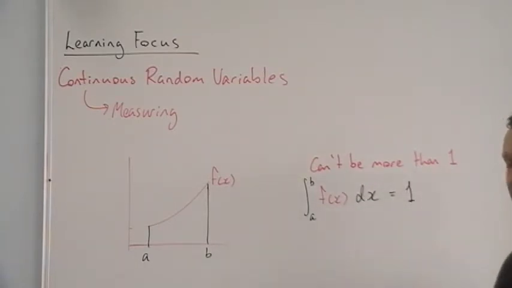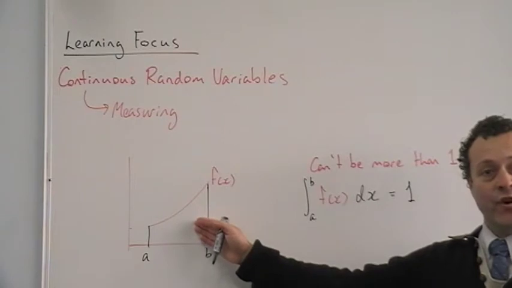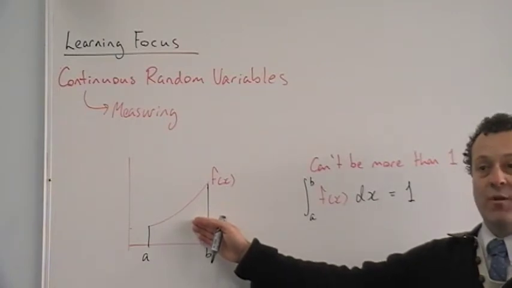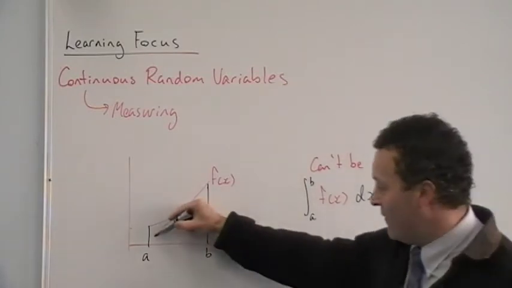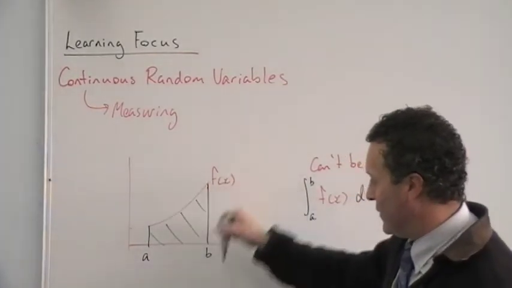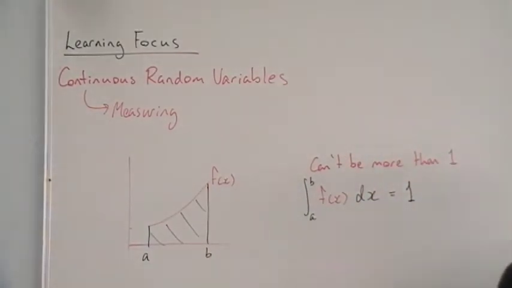It can't be less than 1, it can't be more than 1, it must be 1. So if the curve we're looking at shows the probability of a continuous random variable, the area under the curve between our two values must be 1. It's a very important point. Must be 1.